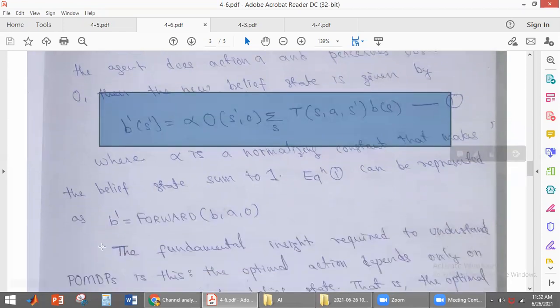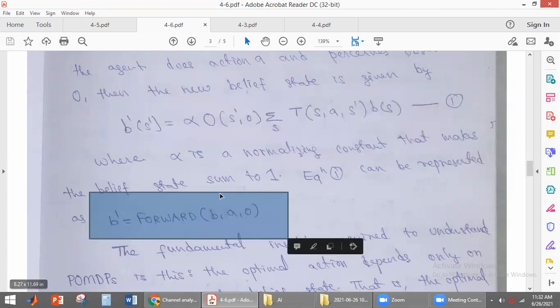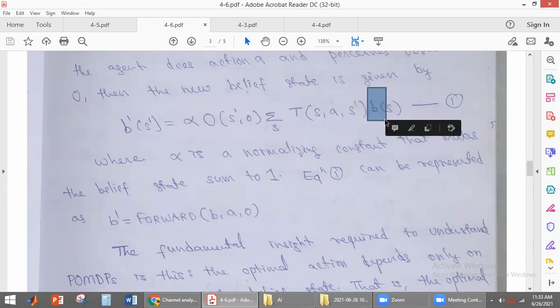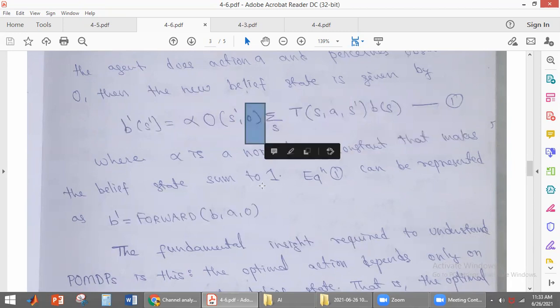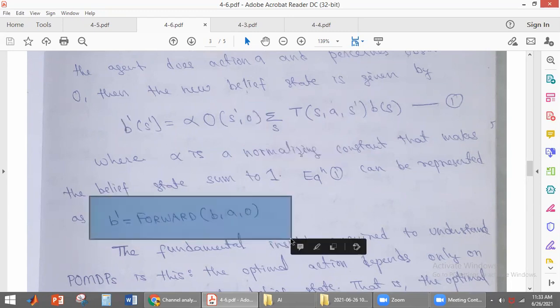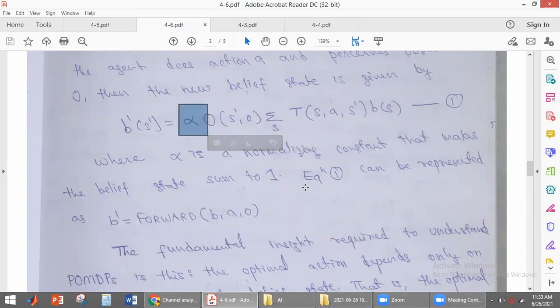So this equation can be written as B dash is equal to... what are the inputs it requires here, students? If you just see this equation, we require the belief state, the action and the observation. These are the three things it requires. So this B dash can be written as forward BAO. And what is this alpha? Alpha is the normalizing constant.